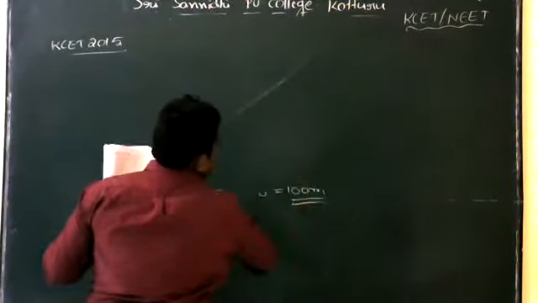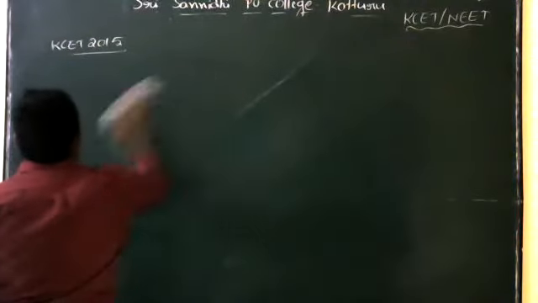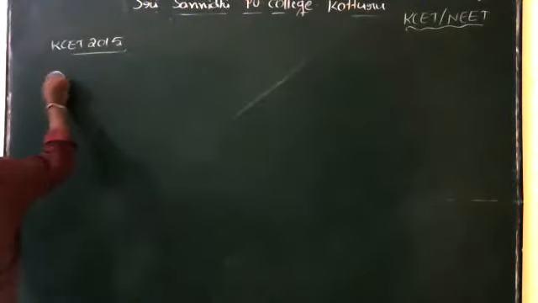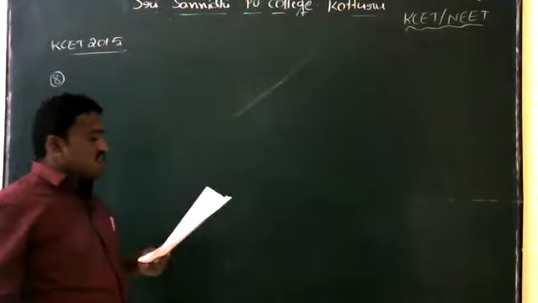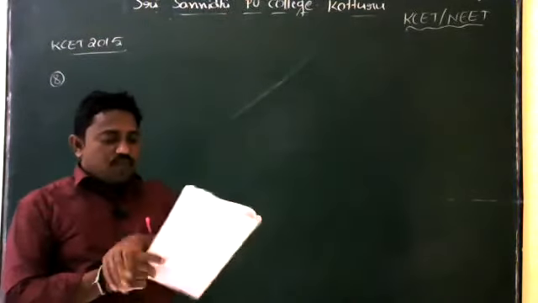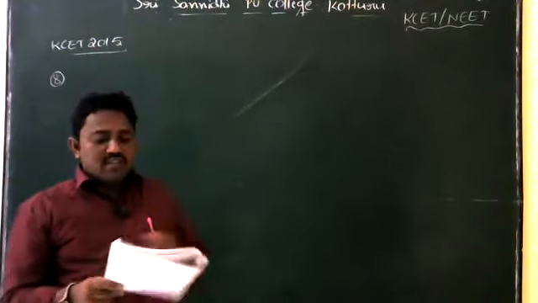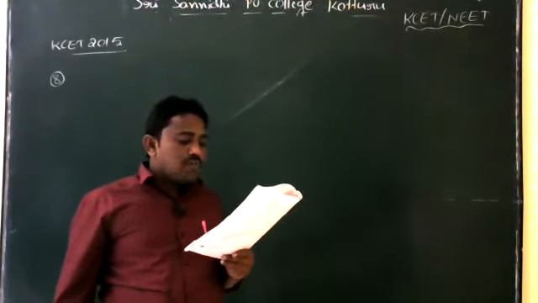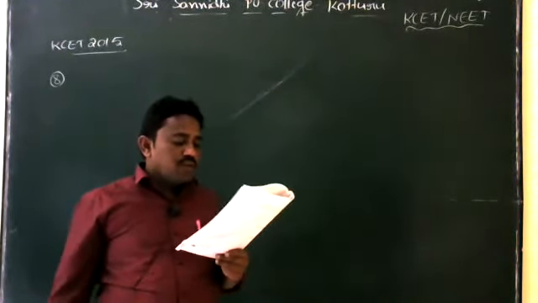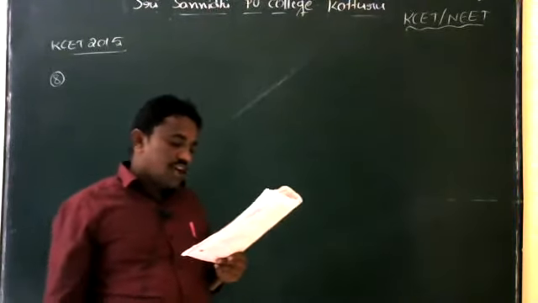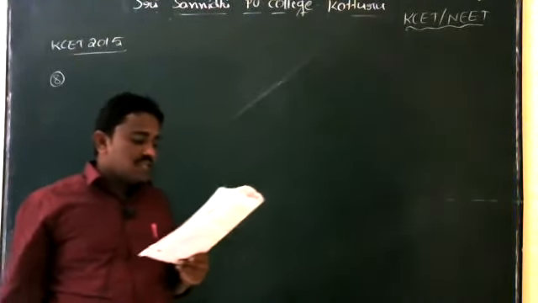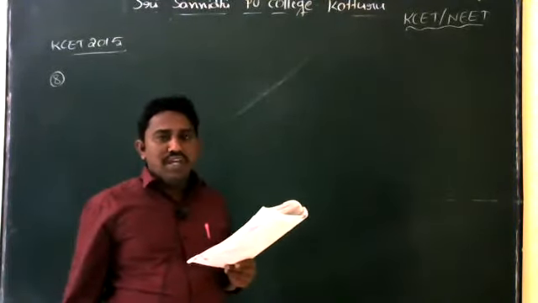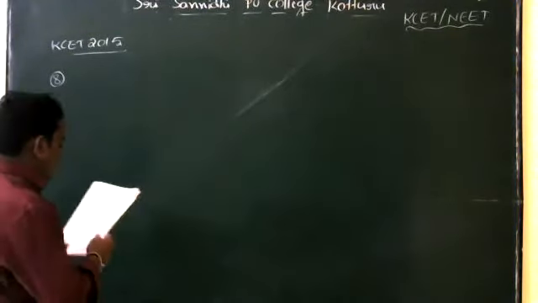Next question, number 8. Two concentric coils, each of radius equal to 2 pi centimeter, are placed at right angles to each other. If 3 ampere and 4 ampere are the currents flowing through the two coils respectively, the magnetic induction at the center of the coil is? So magnetic induction at the center of the coil.